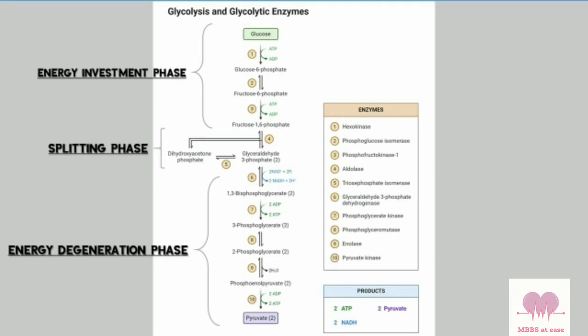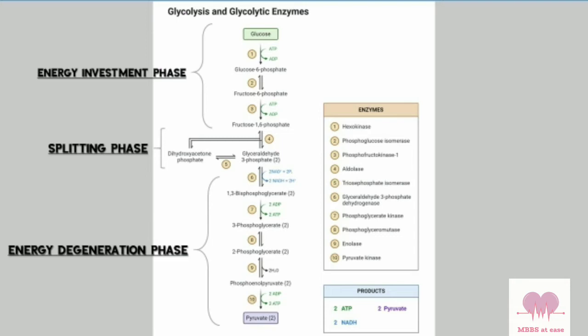And the second reaction is glucose 6-phosphate undergoes isomerization to give fructose 6-phosphate in the presence of the enzyme phosphohexose isomerase and magnesium. Third reaction is fructose 6-phosphate is phosphorylated to fructose 1,6-bisphosphate by phosphofructokinase. This is an irreversible and a regulatory step in glycolysis. That's about the energy investment phase, and the next phase is the splitting phase.